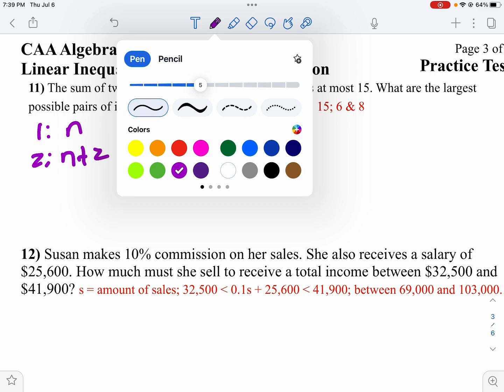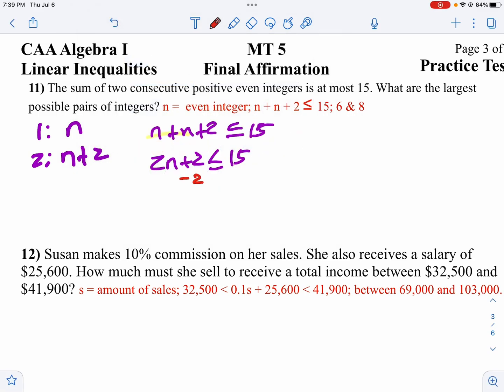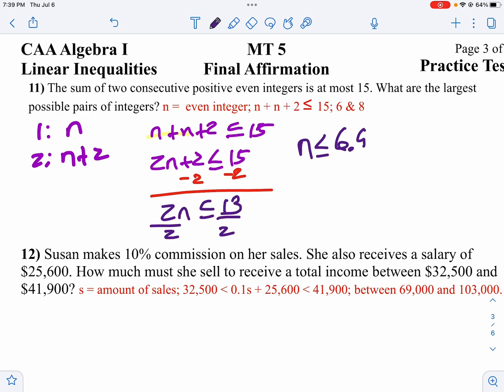So now we'll solve that inequality. Minus 2 from both sides, so 2n is less than or equal to 13. Divide both sides by 2. n is less than or equal to 6.5. Now, 6.5 is not an even integer, so I want the biggest number that's even and less than or equal to 6.5.